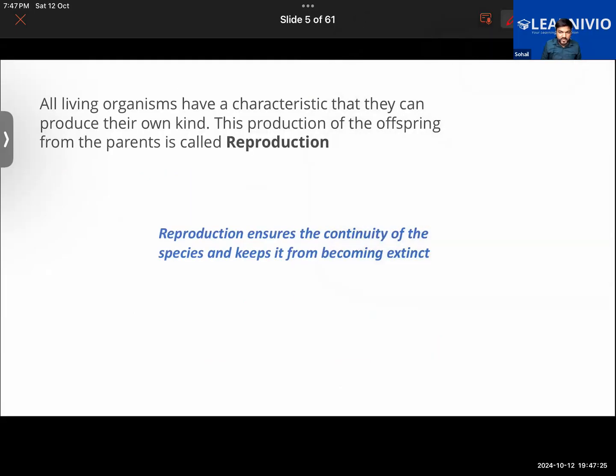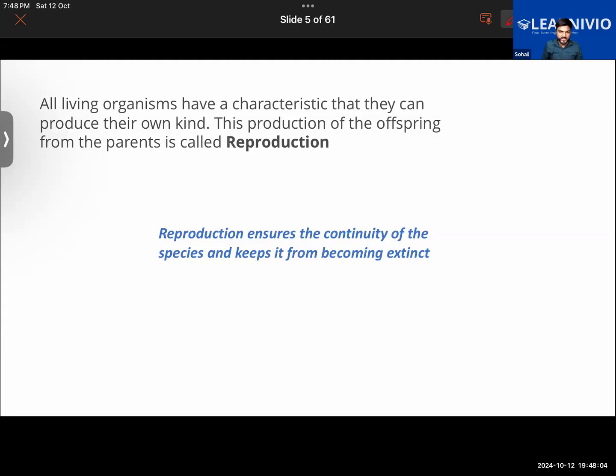So starting with the very basic topic, why is reproduction necessary? We know that an organism, in order to stay alive, needs nutrition. It needs water. It needs food. The food and the water that they are taking up need to be distributed to different parts of the body. Digestion of the food is important. Excretion is important to stay alive. Blood circulation is important. Those are the necessary things for an organism to stay alive.